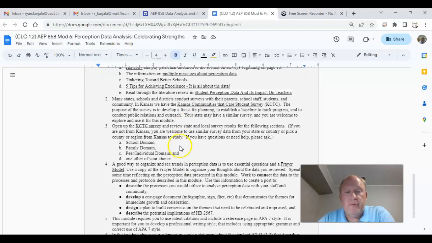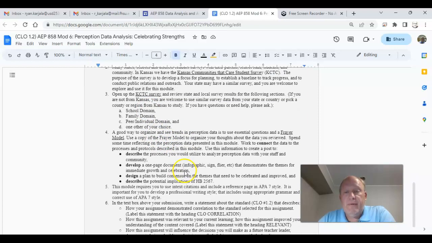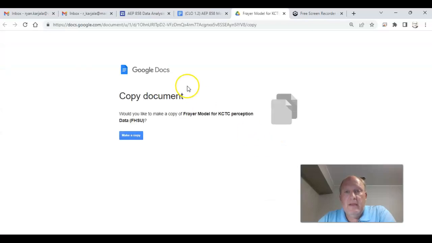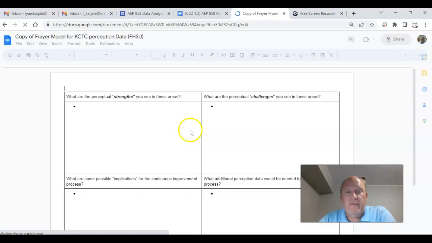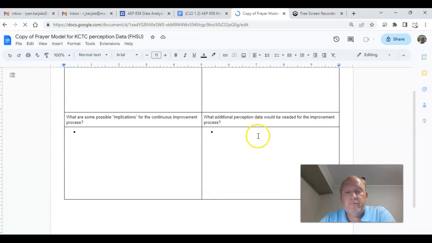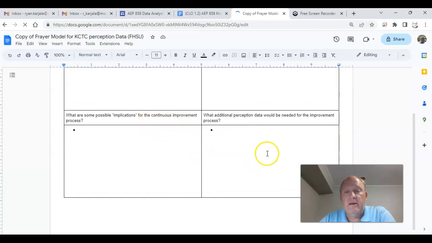So what you're going to do is open it up and focus on these domains: school domain, family domain, peer individual domain, and then one domain of your choice. We're going to use a FAIR model. You click on it and it'll open it up. It should ask you to make a copy. So follow that same process that we used before when we make copies. This is what our FAIR model looks like. You're going to talk about some strengths you see in those areas, some challenges, some implications, and some areas of improvement.